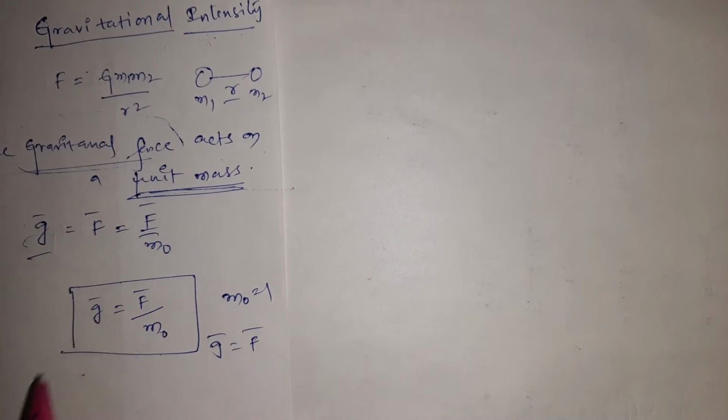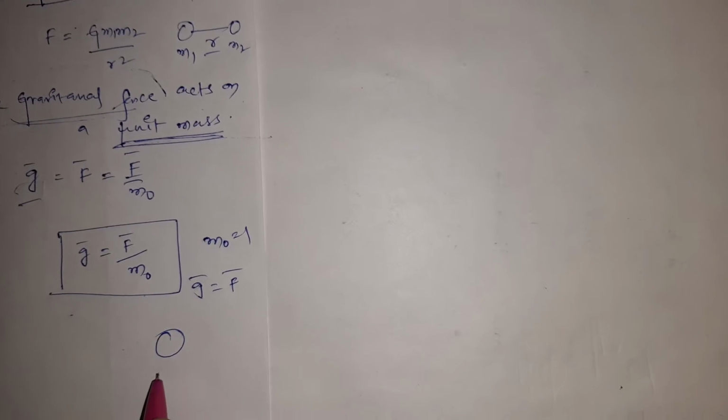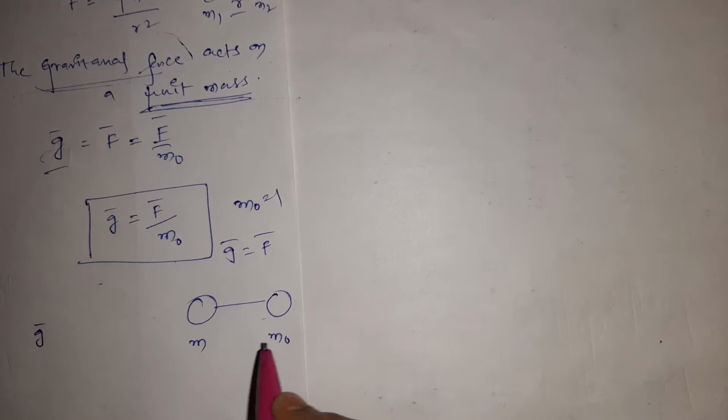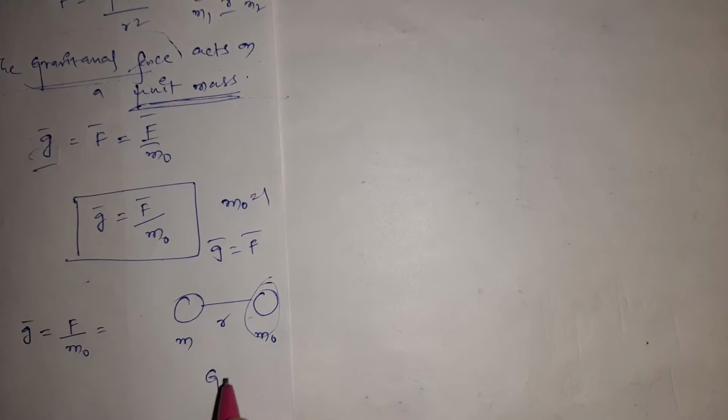So as we know, what is F? If we consider a mass m and a mass m naught, the gravitational force acting on mass m naught is nothing but force by m naught. What is the force between these two, separated by the distance r?